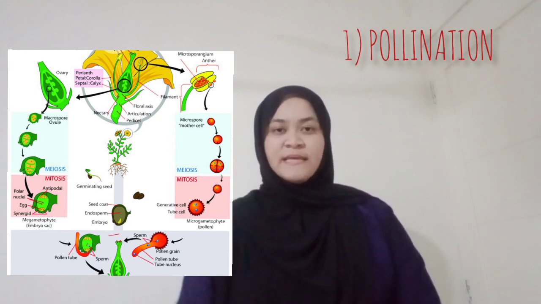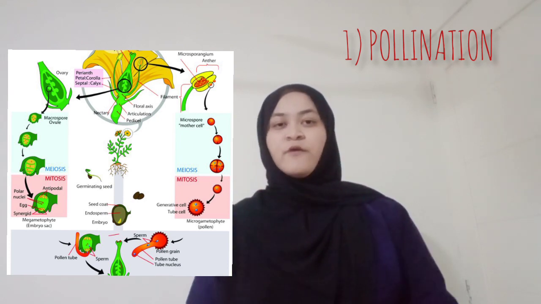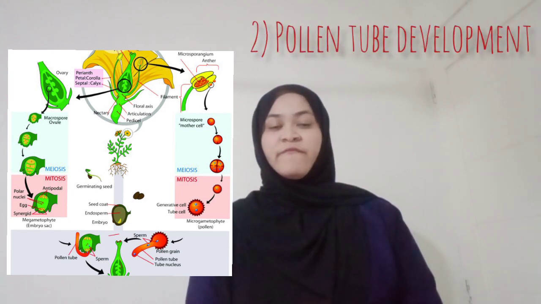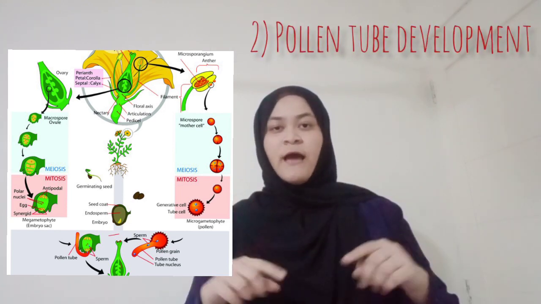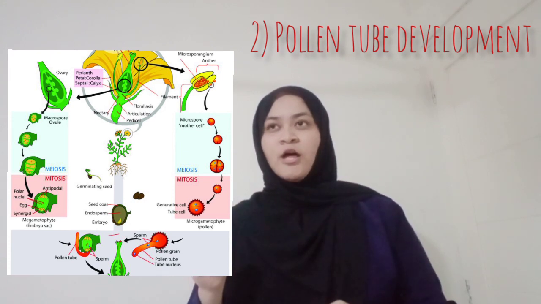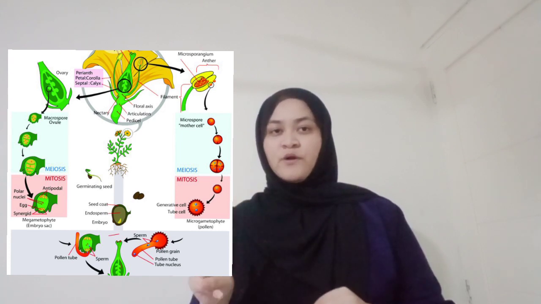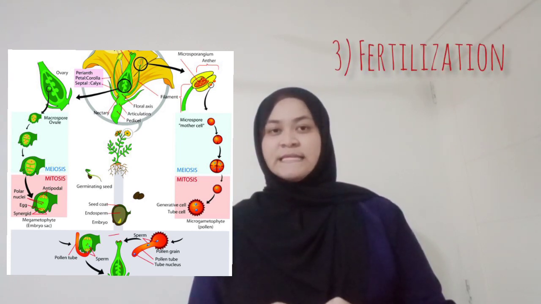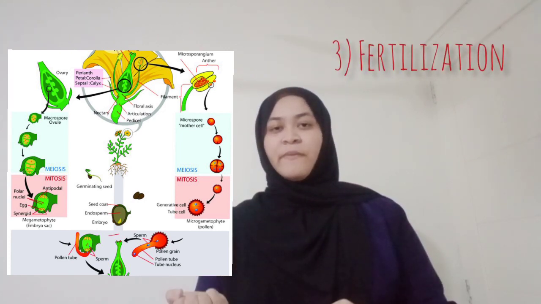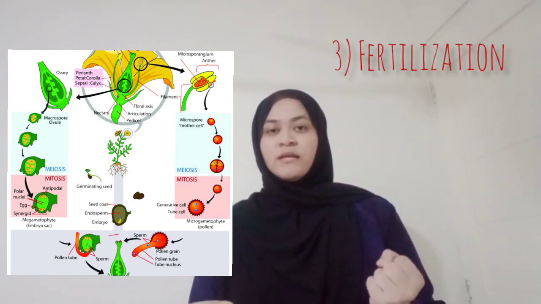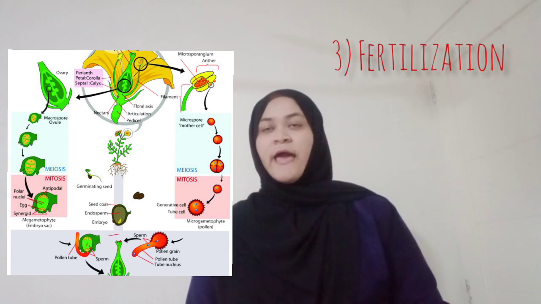The first step is pollination. Pollen moves from a stamen to a stigma. The second step is pollen tube development. A pollen tube forms to transport pollen downward. Pollen moves from the stigma to the style and then into the plant's ovule. The third step is fertilization. A seed is formed when a male gamete, which is pollen, combines with a female gamete, which is ovule. The seeds are the plant's embryo.